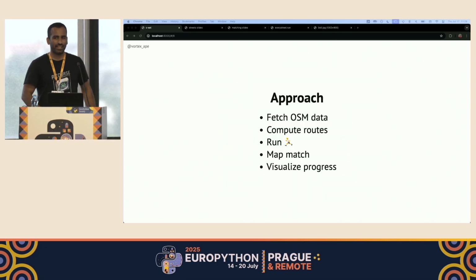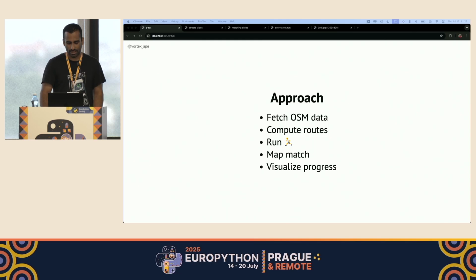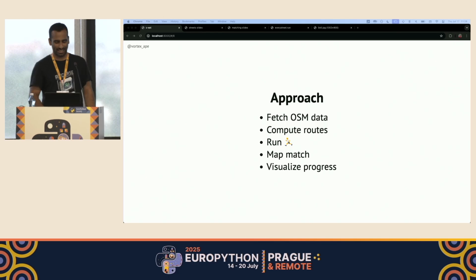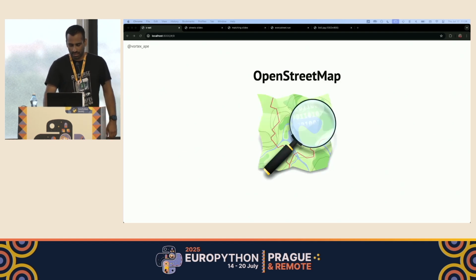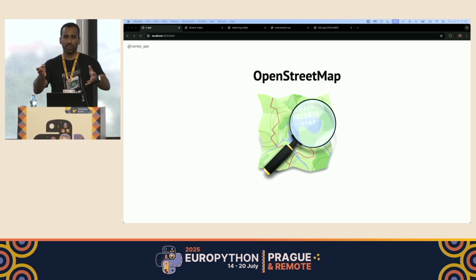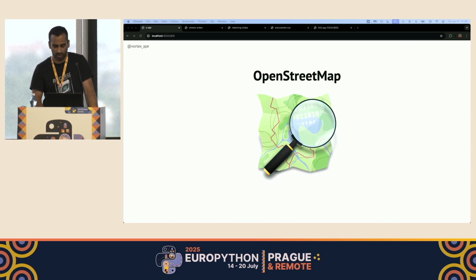So I came up with this initial approach: fetch the street network from OpenStreetMap, compute the minimum number of 10K routes that could cover every street in the city, run them, automatically match my runs to the street network, and then visualize my progress. OSM, for those of you who are not familiar, is a free and open map database updated and maintained by a community all around the world.